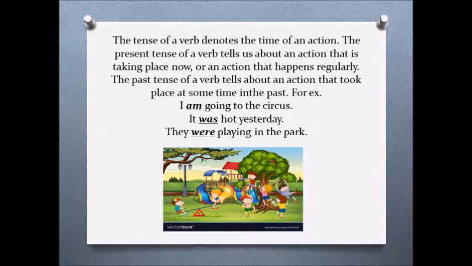So they were playing in the park. So this means that was and were are also used as helping verbs because they are used in the past tense. Is, am, are are used for present tense, and was and were are used for past tense.